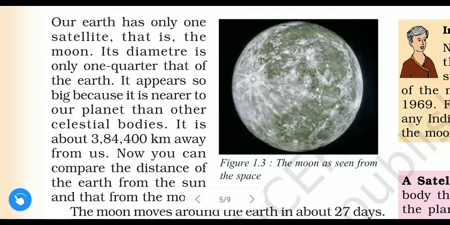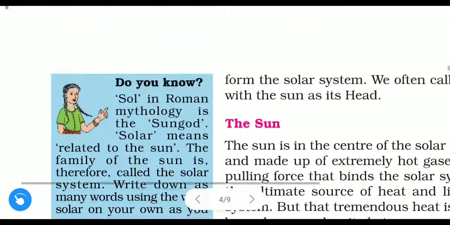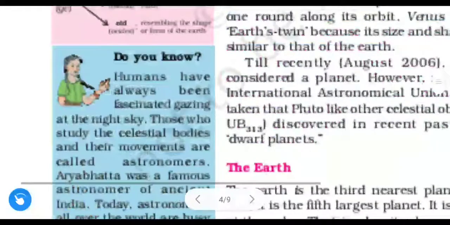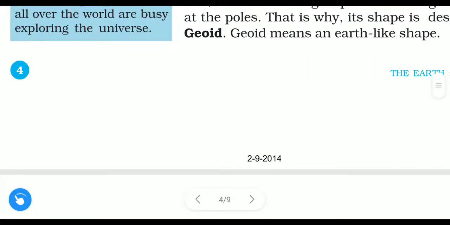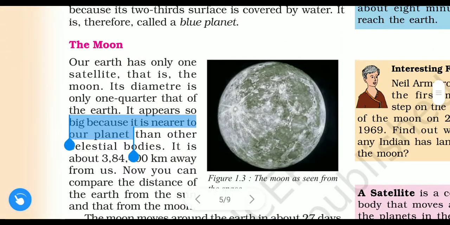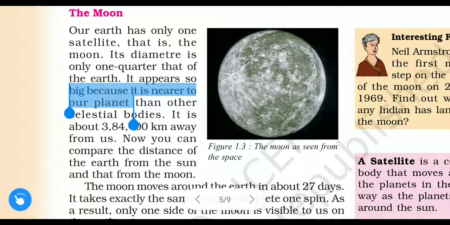It appears so big because it is nearer to the earth. Moon appears so big, moon looks so big. Why? Because it is very near to the earth, nearer to our planet than other celestial bodies. It is about 3,84,400 kilometers away from us.